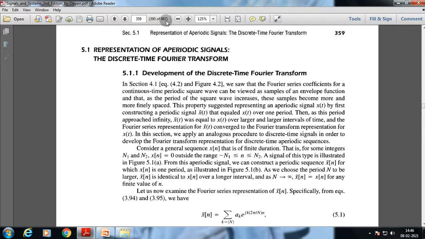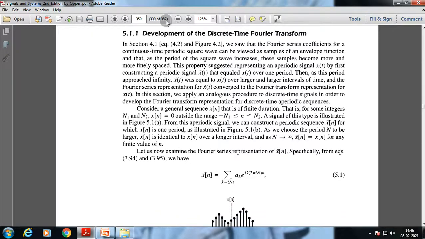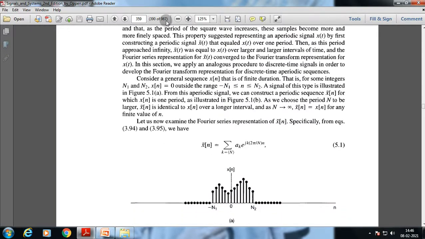As we have already discussed the continuous time Fourier transform, we are not going to get into a detailed discussion of how we extract the Fourier transform representation from the Fourier series representation. The basic formulas and fundamentals will be similar to the continuous time Fourier transform. In case of a discrete time signal, as we already know, the signal pattern will be different. We sample, that is, we quantize the independent variable, which is time, and depending upon that we create the discrete time signal pattern.